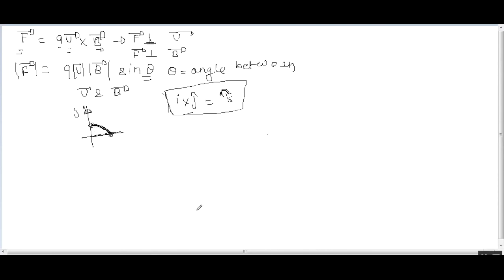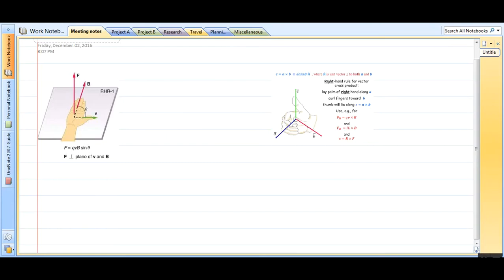I will just show you in a picture. So these are the two pictures. Let me select the pen.